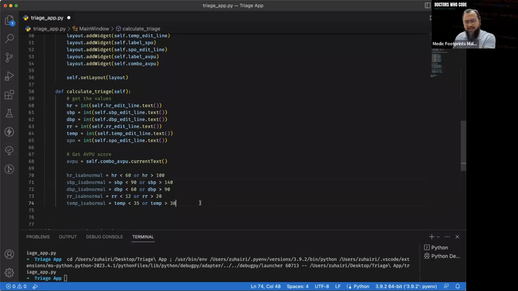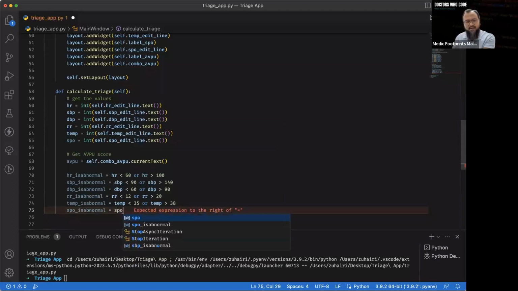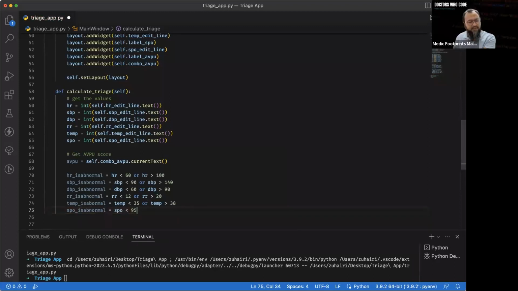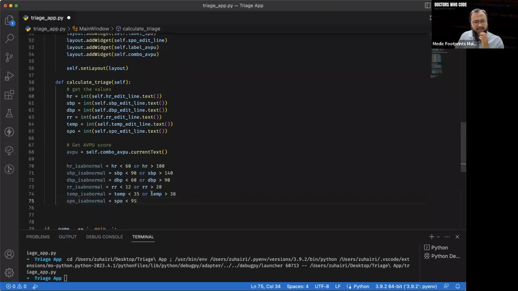And lastly is SPO. It is abnormal when SPO is less than 95. That's all. So I think this is going to be the checker that we do.